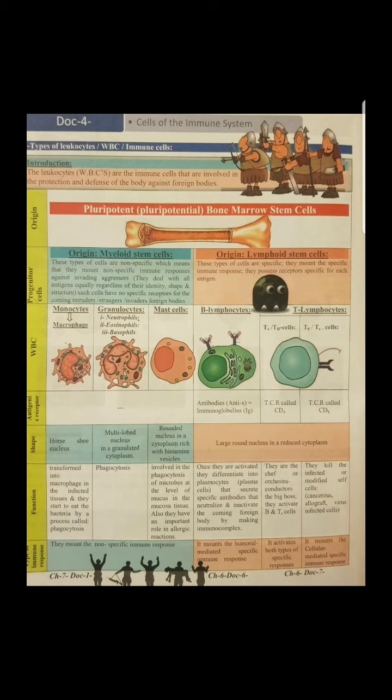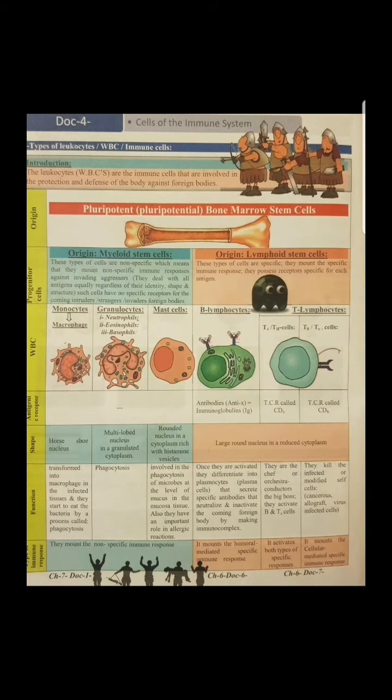That's why they come in a fast way and mount an immune response. Regardless of their identity, they don't recognize the intruder, they don't care about its shape or identity, they directly attack, engulf and break it down.